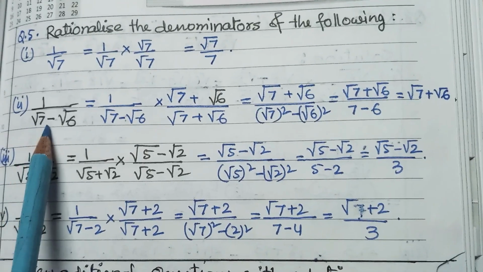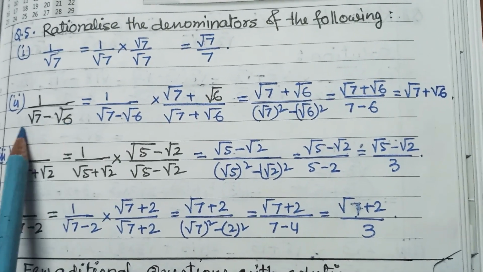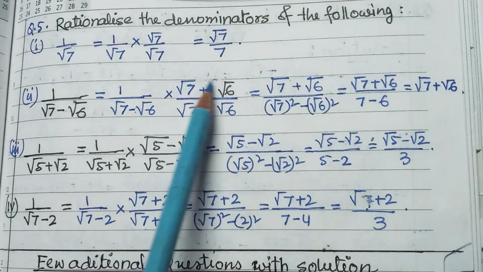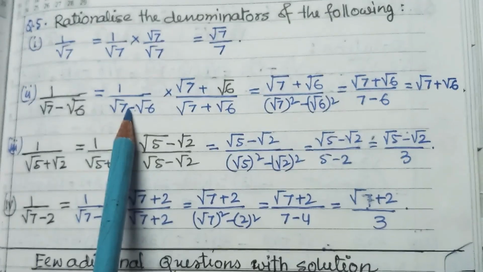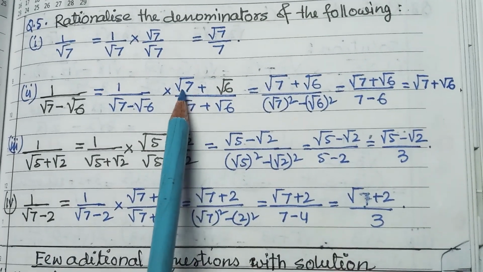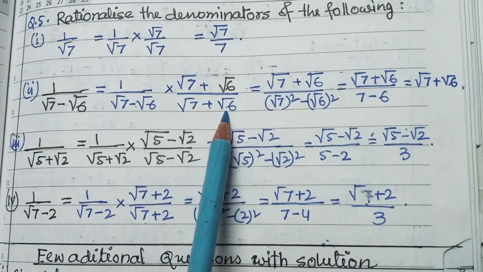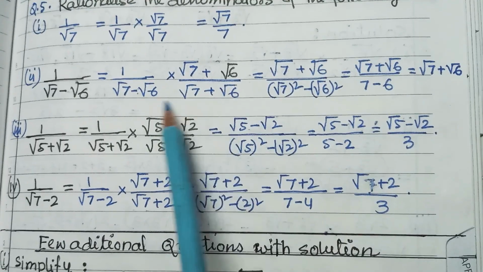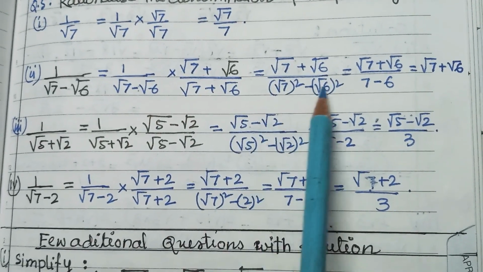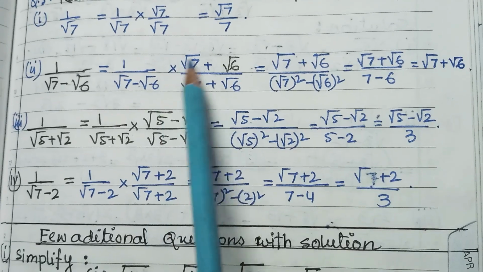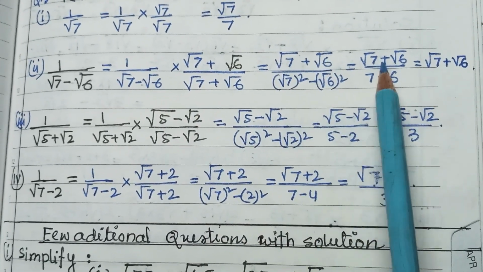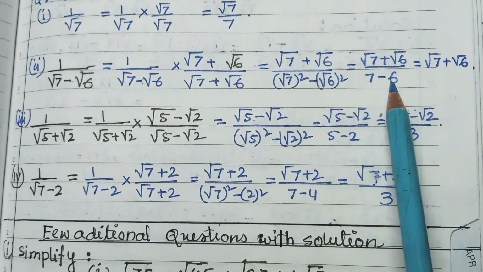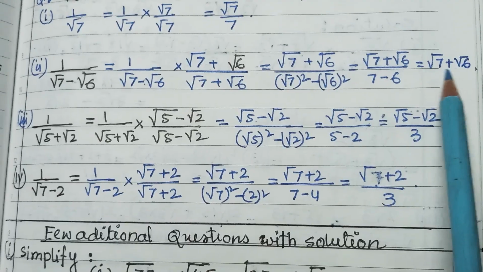Next, 1 upon root 7 minus root 6. Here the denominator is whatever is there, its opposite sign you have to multiply with numerator and denominator. It is minus, so plus sign you have to multiply. So root 7 plus root 6 you have to multiply. Now always the denominator will be (a plus b)(a minus b), this identity, a square minus b square. And the numerator, 1 into this, so the same will come. So root 7 plus root 6 over 7 minus 6. 7 minus 6 is 1. So the answer is root 7 plus root 6.